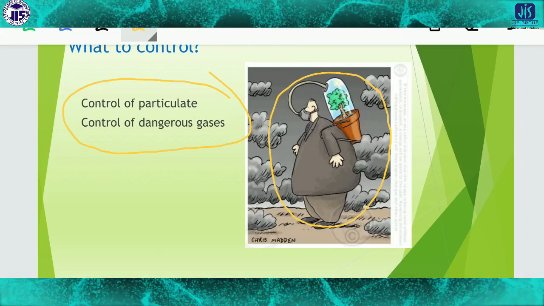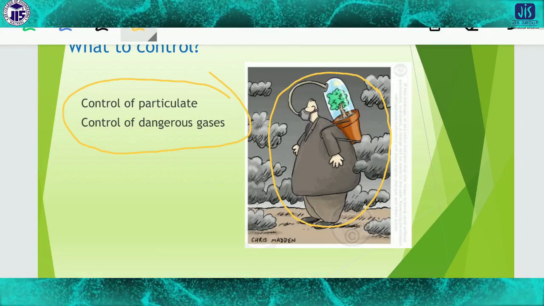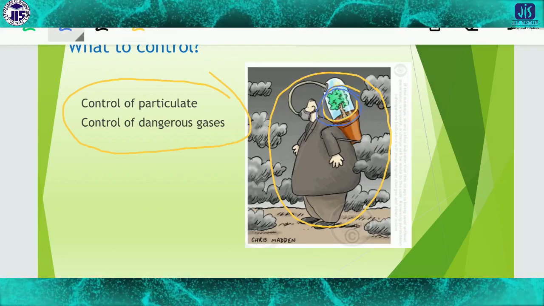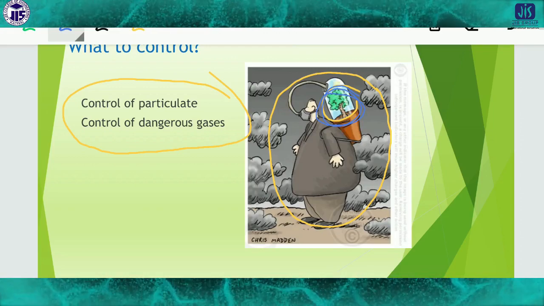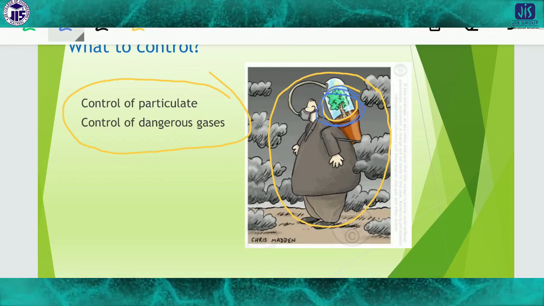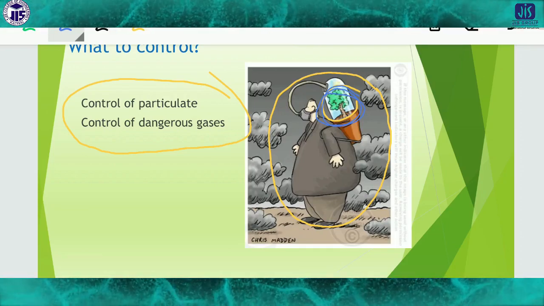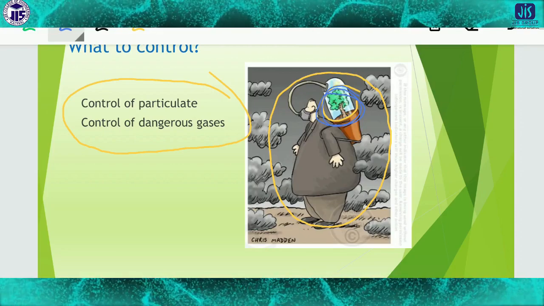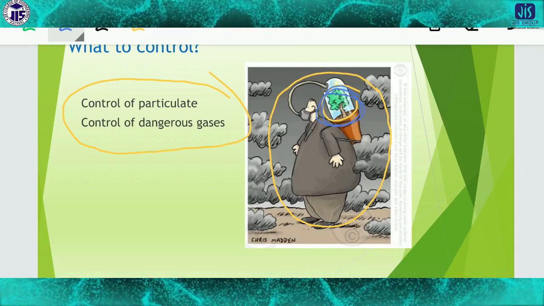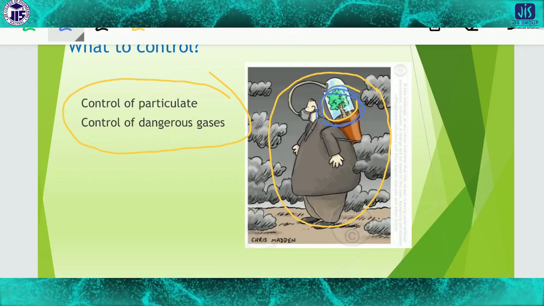We will have to buy and carry oxygen if we destroy the plants. So this is a very informative, very alarming picture: if we cut down the trees nowadays, after 50 or 60 years there will be a situation when even oxygen will not be free for us. That is why we have to control the generation of air pollution. There are many processes, and we will discuss them one by one.